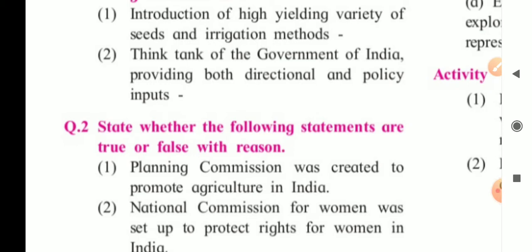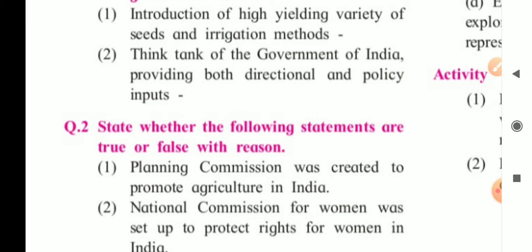The Planning Commission was created that was expected to prepare 5-year plans for the development of the country, full stop.